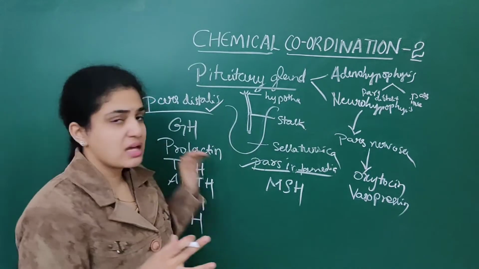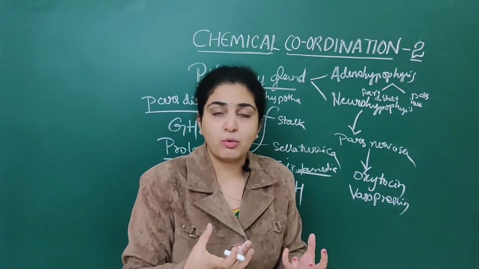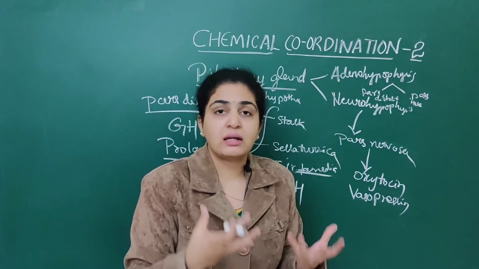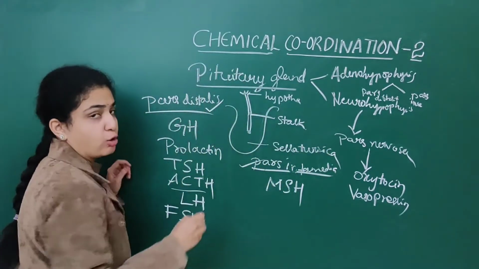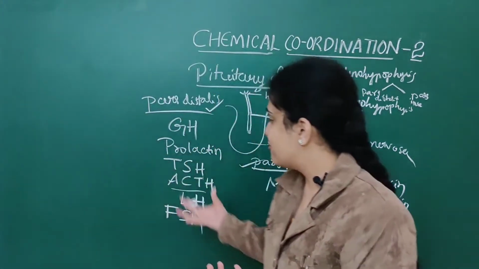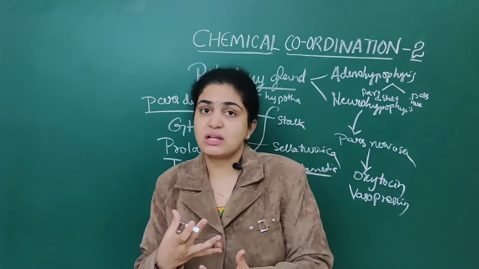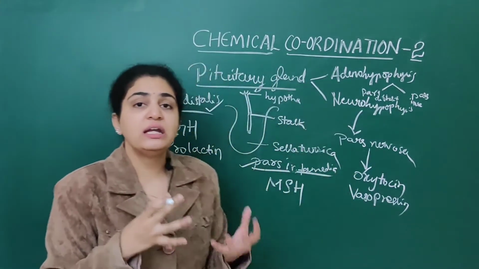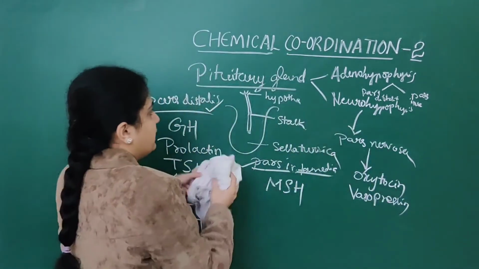Pars distalis also secretes numerous hormones like growth hormone, prolactin, next ACTH, that is adrenocorticotropic hormone, next thyroid stimulating hormone, as well as FSH and LH, that is luteinizing hormone. Now we will go into detail about these hormones mainly.